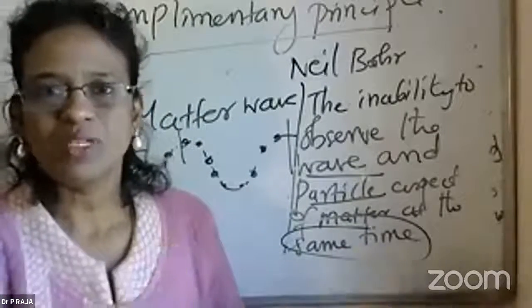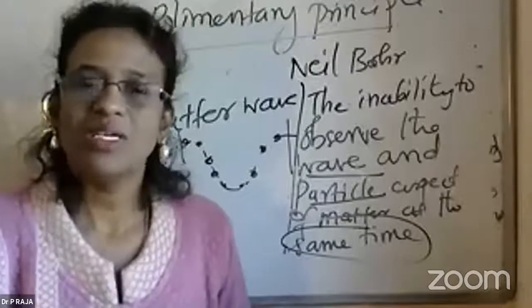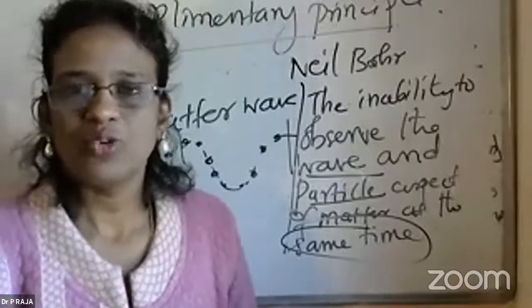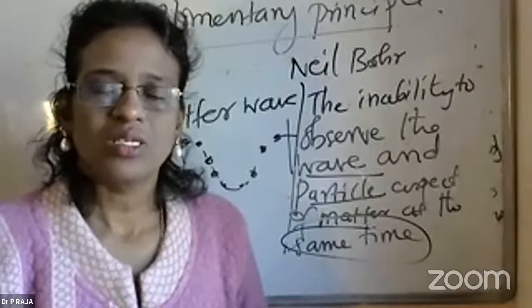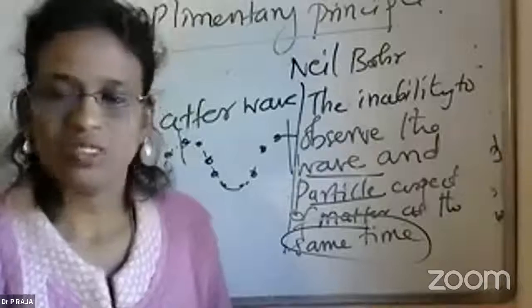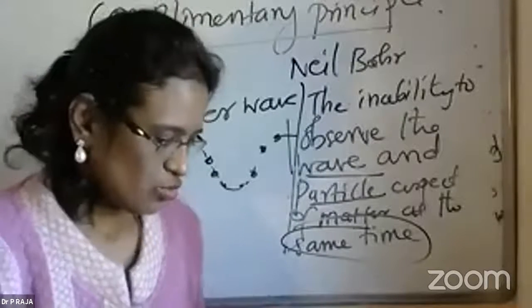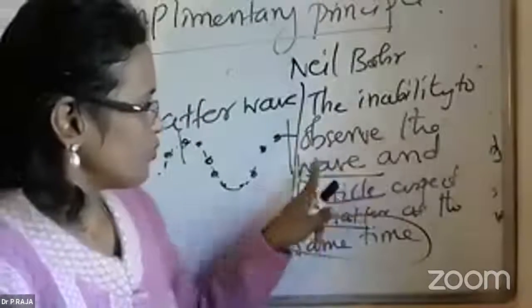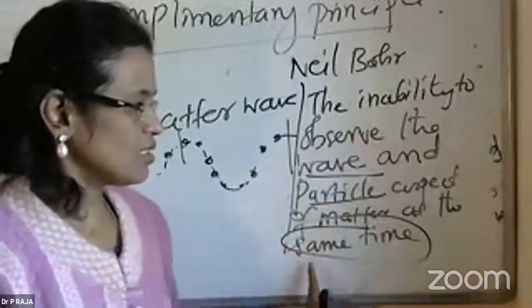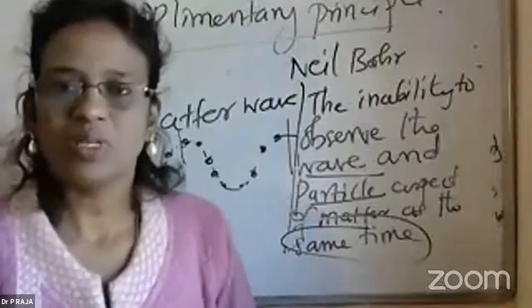So this principle is called the complementary principle as explained by Niels Bohr. Okay, I hope you are clear and able to understand these two concepts. And this question is somewhat important from the examination point of view. It can be asked for 2 marks. So the inability to observe the wave and the particle aspect of matter at the same time is called the complementary principle explained by Bohr.